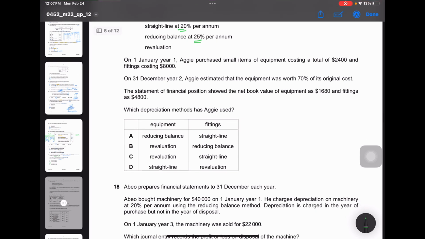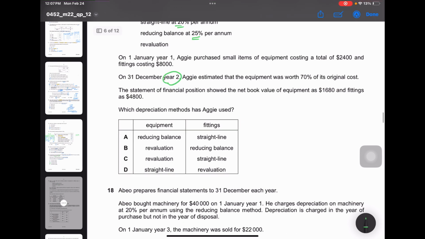On 31st December year 2, Agi estimated that the equipment was worth 70% of its original cost. The statement of financial position showed a net book value of equipment of 1,680 and fittings of 4,800. And the question is, which depreciation methods has Agi used?